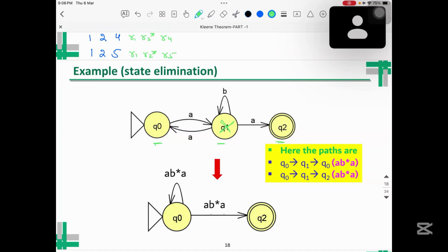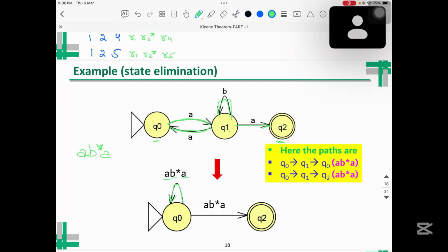We have a path which is from Q0. One of the things is a loop from Q0 to Q1 and then again Q0. And there is another path which is from Q0, then Q1, and then Q2. So here, if you can follow this path, it will be A, this will be a loop of B star, and this will be A. So you can see here at Q0, we put a loop of A, B star, A.